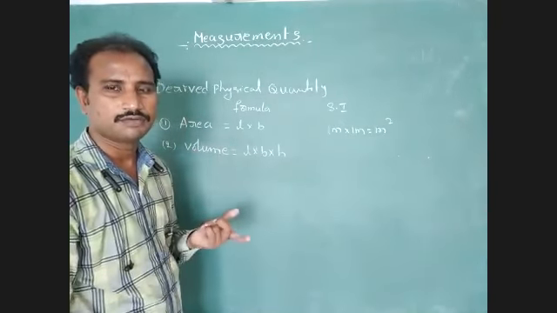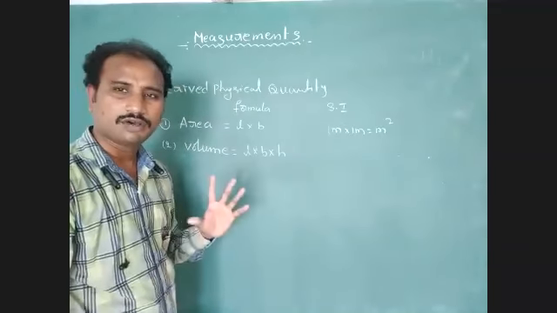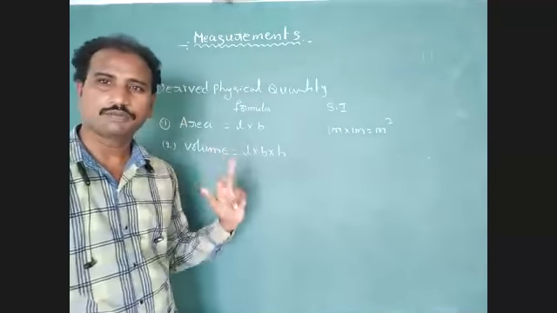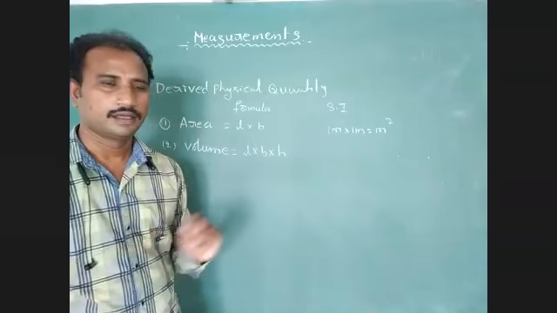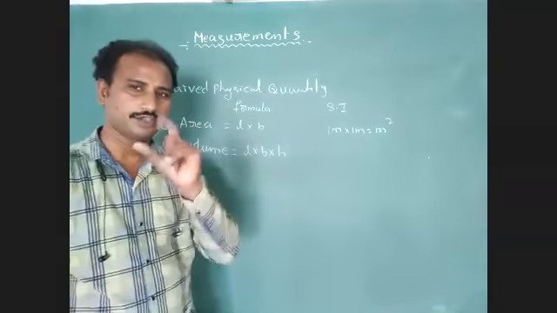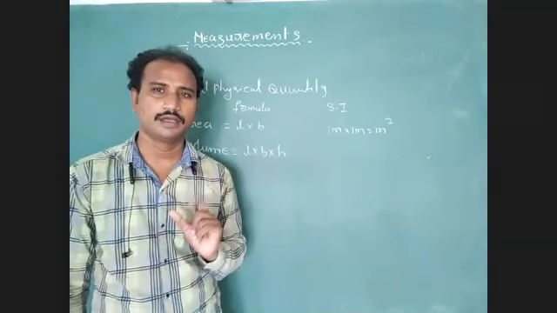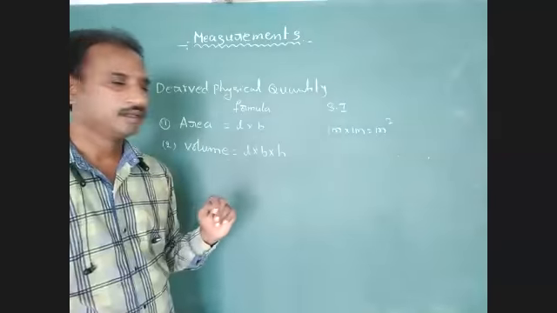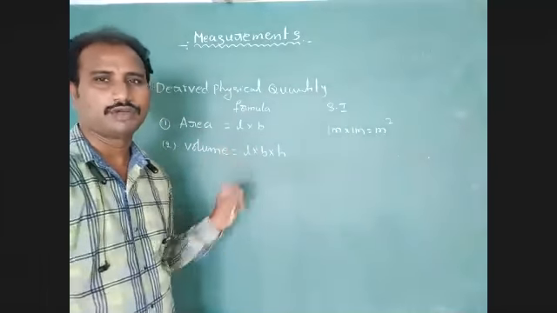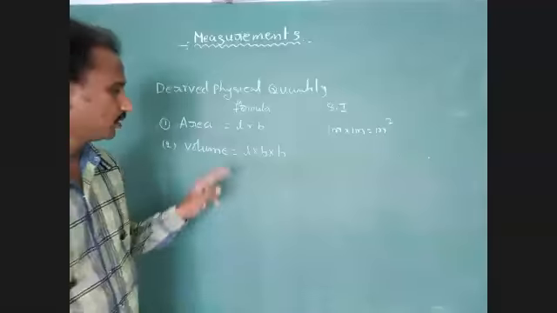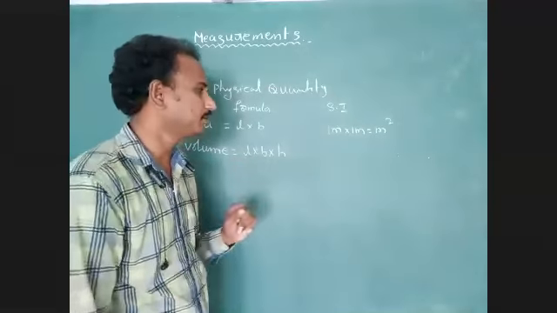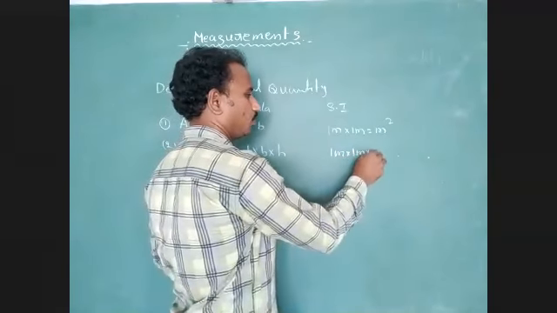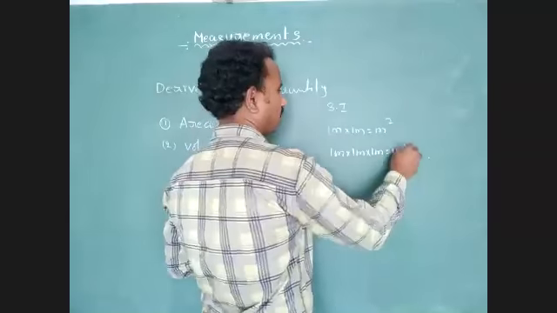Volume of sphere is there, volume of cylinder is there; all of that depends on this formula. This is a standard formula of volume. Okay, have you understood this point? It is related to cuboid or cube. So it is a fundamental formula of volume: volume equals length into breadth into height. What is the unit? 1 meter into 1 meter into 1 meter is equal to 1 meter cube.